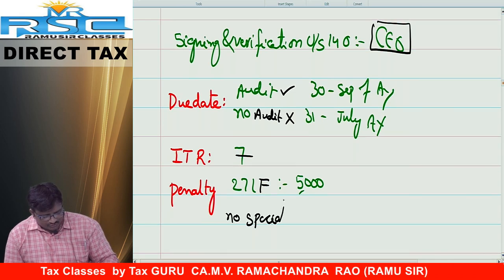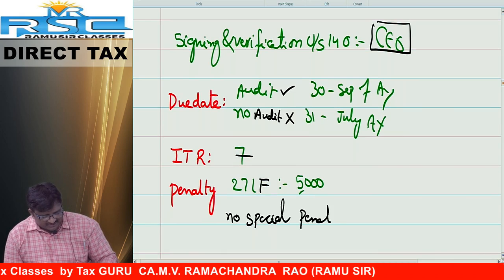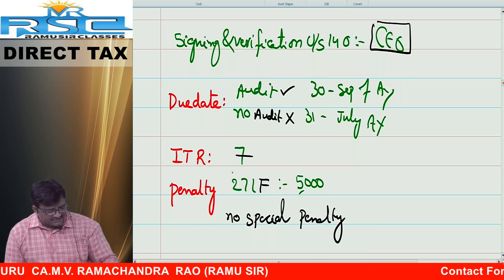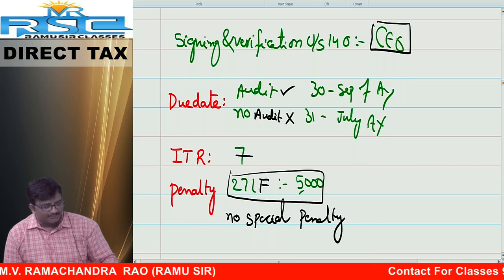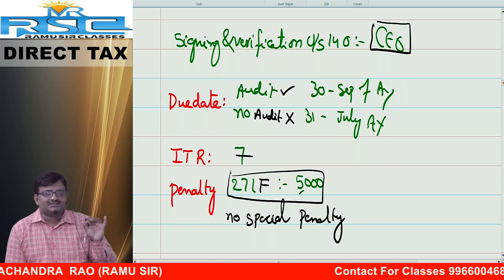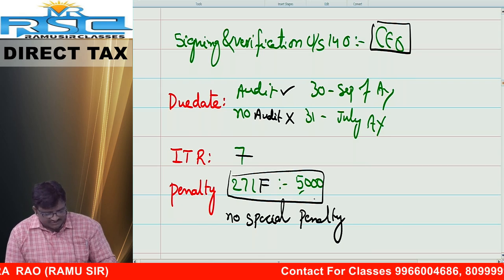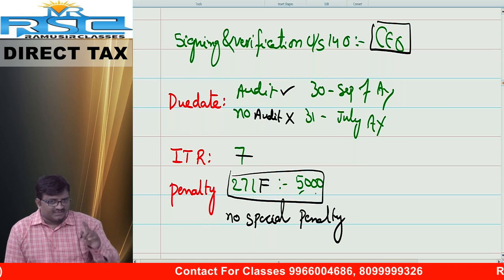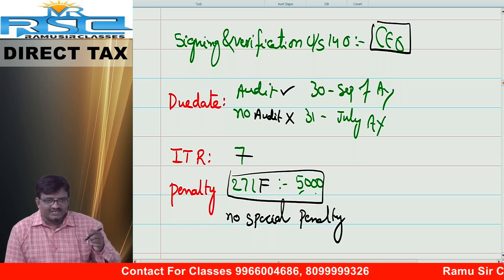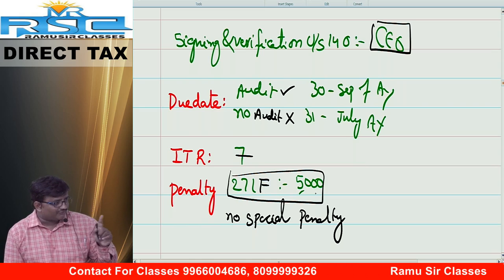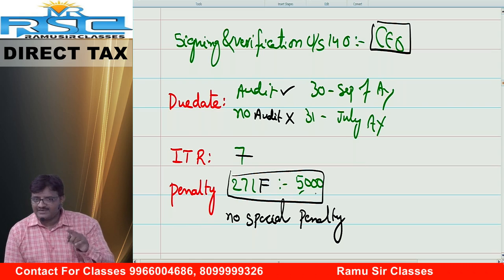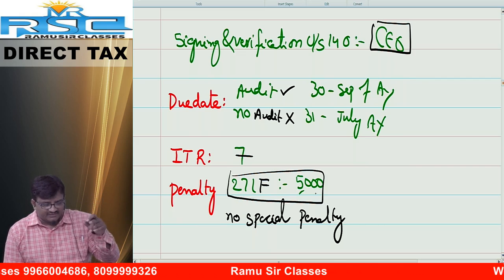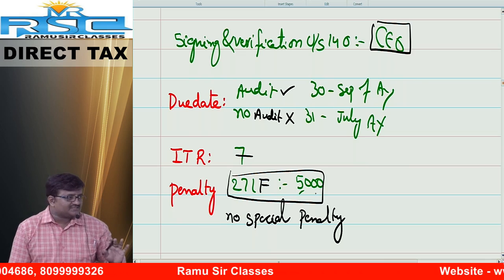Penalty. Friends, no special penalty. I repeat, no special penalty is levied in case of default under section 139 subsection 4B. That is the reason only the general penalty is applicable. The general penalty is none other than 271F. How much, friends? 5,000 rupees. I repeat, in case of 139 subsection 4A, a special penalty of rupees 100 per day of default is applicable as per section 272A. But here no specific penalty is levied.